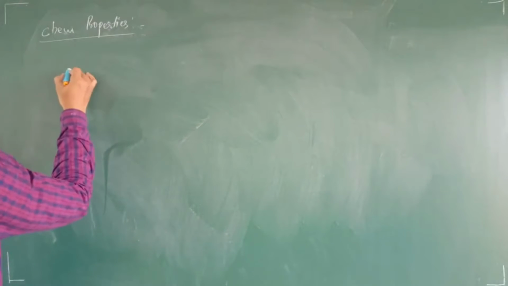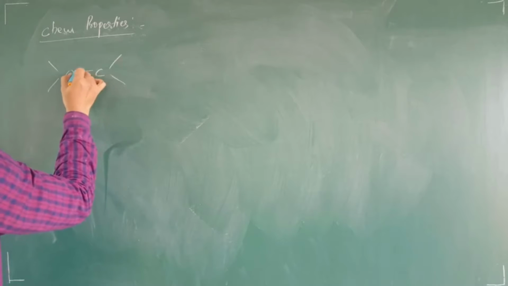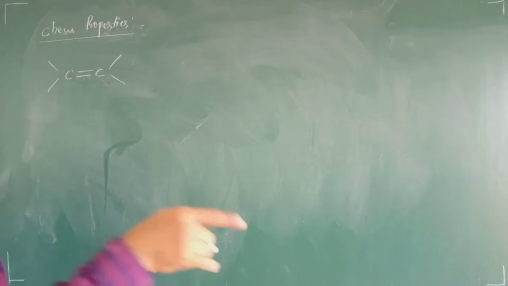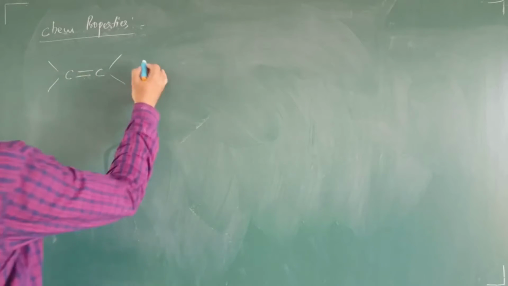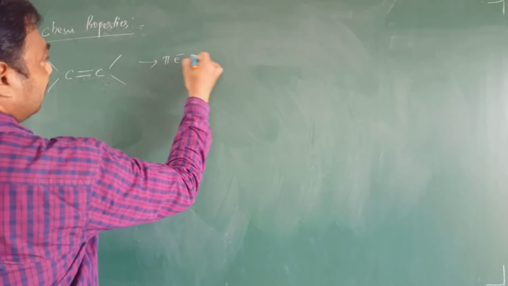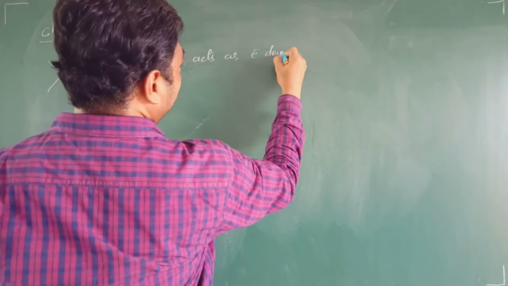Now if you take this C double bond C, sigma bond, pi bond is nothing but weakly held pi electrons. Due to presence of these weakly held pi electrons, they act as electron density.